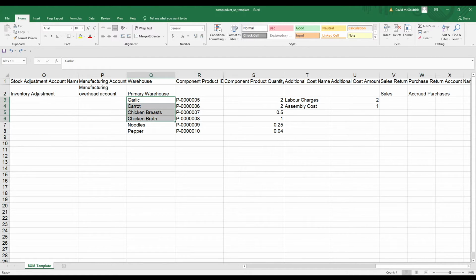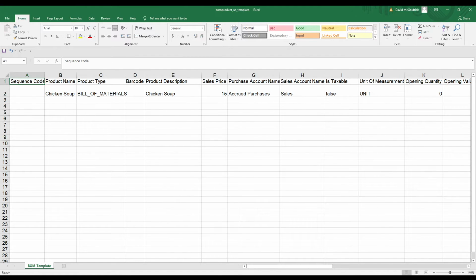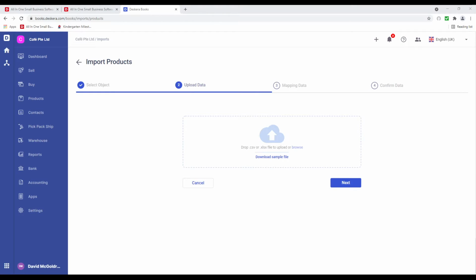Now I am going to delete this because it's not meant to be here. I was just using it so that you can see what these product components mean. After everything looks good, I can press Save. Next, we can drag and drop the file right into here, or we can click Browse, select the file, and click Open. Let's click Next.